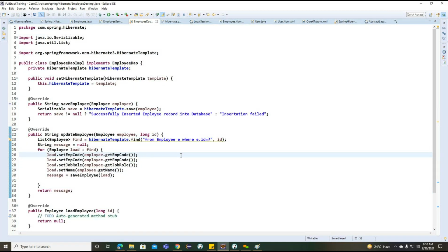Okay. So this is all about the find query here. Now we'll try to understand how it's going to work.